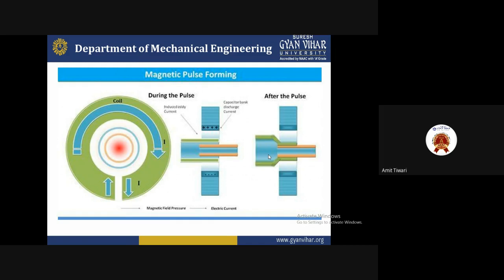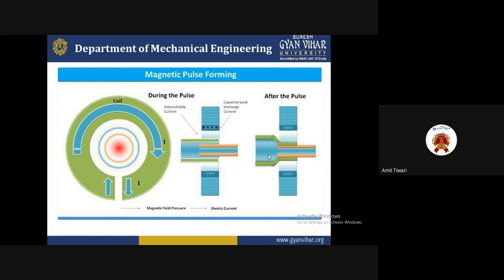So that's why we can say it is dangerous, but also a very good technology adopted nowadays to make material with a desired shape, as well as small and complex shapes. There are some types of magnetic pulse forming, that is, eddy current forming and electric forming.